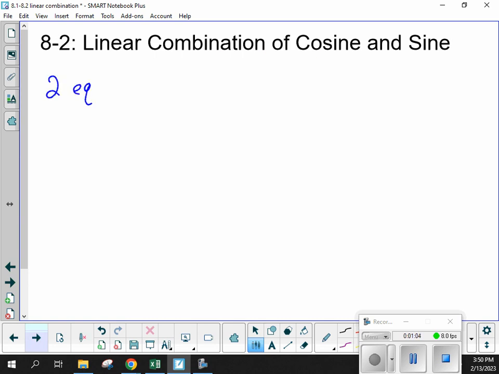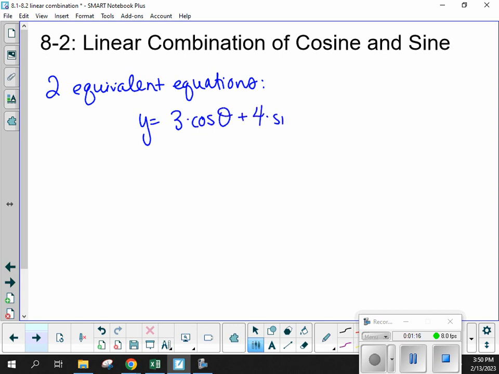So again, we have two equivalent equations here. I equals 3 times cosine of theta plus 4 times sine of theta, and equals 5 times cosine of theta minus, again, about 53.13 degrees.